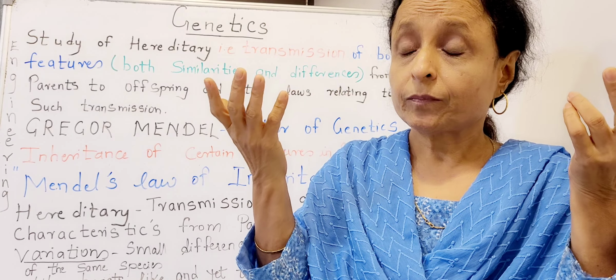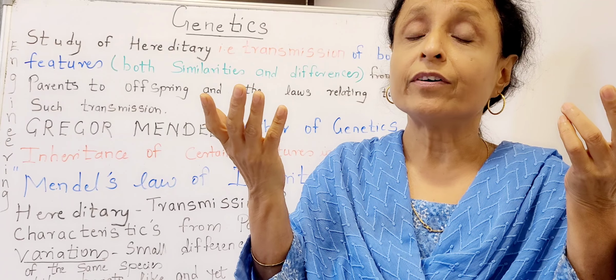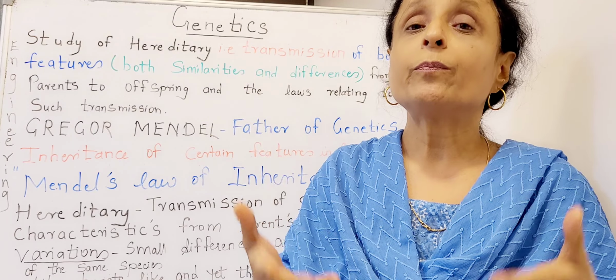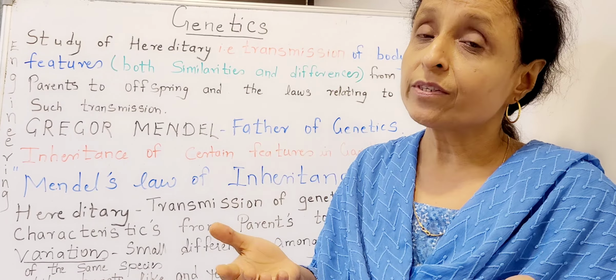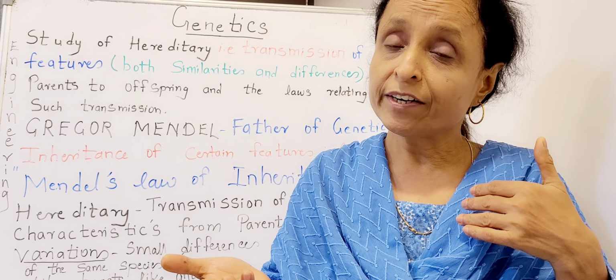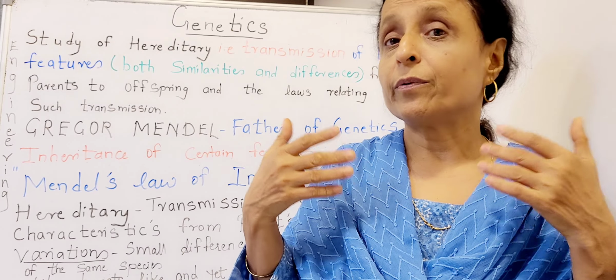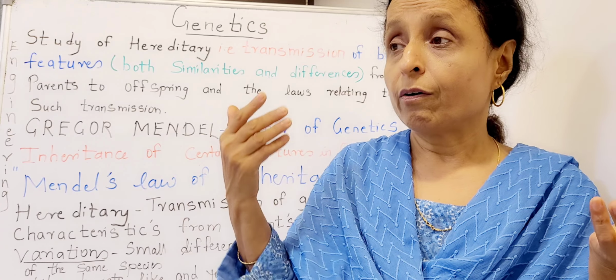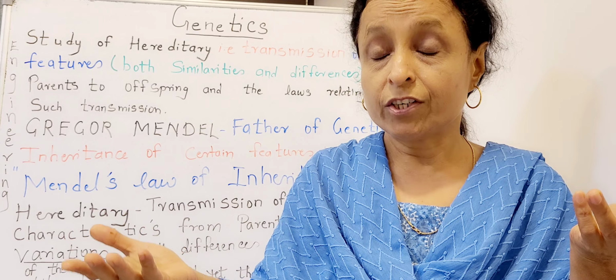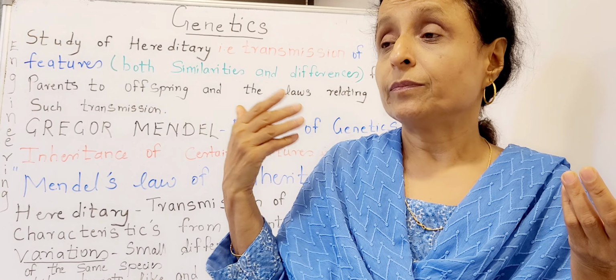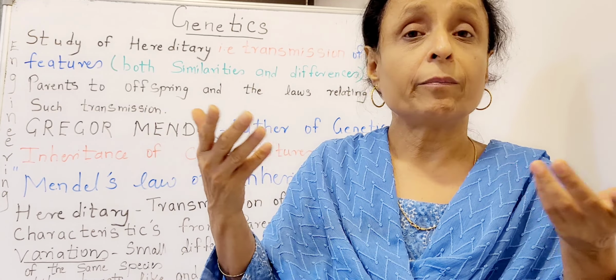Then you might have blood group, which can be Rh positive or Rh negative. You might have a skin color which is fair or dark, or sometimes there may not be any pigment. That is albinism.